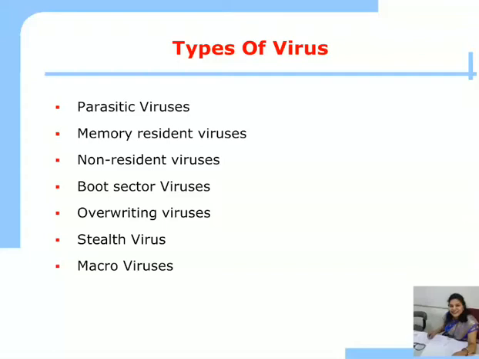The second type is the memory resident virus. This type of virus lives in the memory, meaning in RAM, after its execution. It inserts itself as a part of the operating system or application and can manipulate any file that is executed, copied or moved. So whenever this memory resident virus comes into RAM, whatever programs are executed are all loaded into RAM, and the virus affects all the programs and applications which are currently executed.